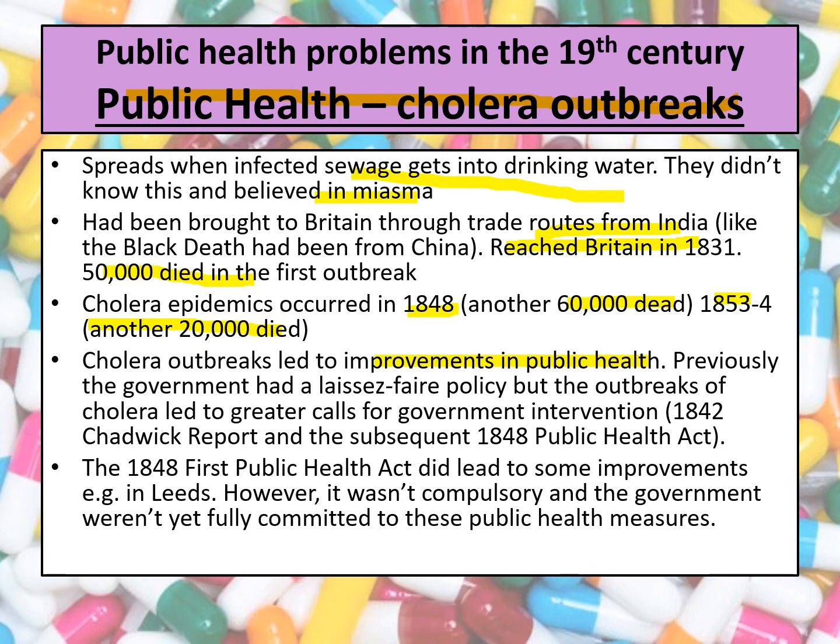Before the outbreaks of cholera, before 1831, we could describe the government's policy as laissez-faire. They believed in self-help and that actually it wasn't their job to get involved and improve the public health conditions. However, the fact that so many people were dying of these terrifying outbreaks of cholera led to people calling for greater government intervention. For instance, in 1842, a man called Chadwick wrote a report that called for better living conditions.